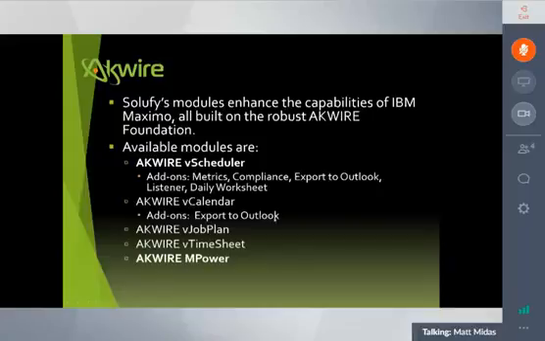We also have the calendar, which we'll touch on today. It has an add-on for export to Outlook. Job plans we'll talk about today. Timesheets we'll talk about today. And finally, Empower we'll not really touch on, but this is a very powerful tool that allows you to manage the data that you have in your Maximo system. So it allows you to find missing data, holes in your data, incorrect data, and it gives you the ability to update that data within a simple Excel-type spreadsheet and pushing the changes back in through the Maximo MBOs. So on the technical side, you should understand the MBOs and how they work within Maximo. If not, I can answer any questions on that as well.